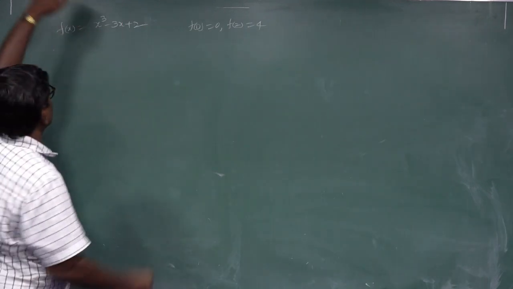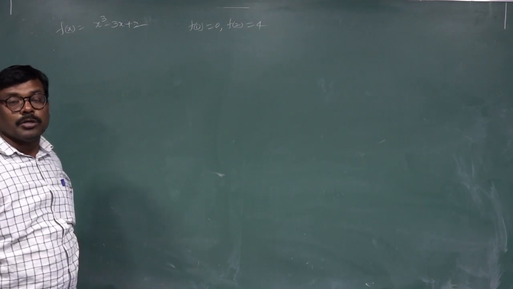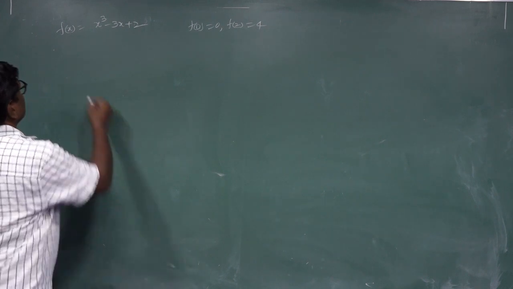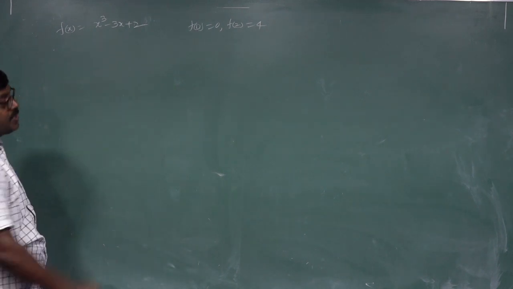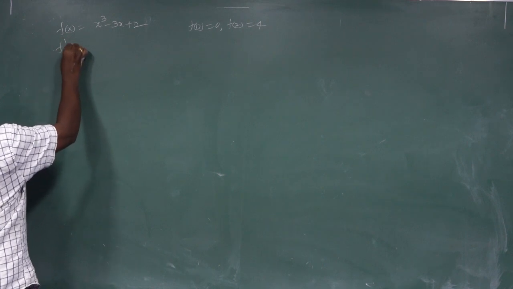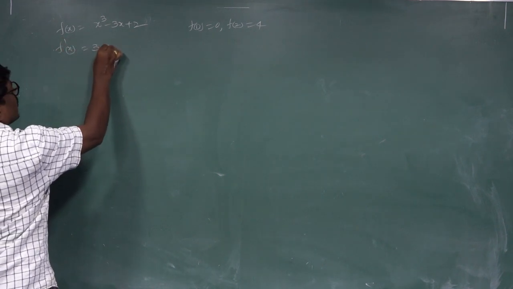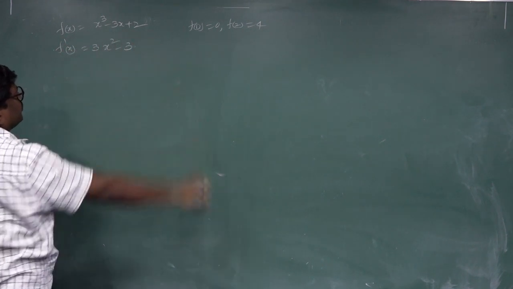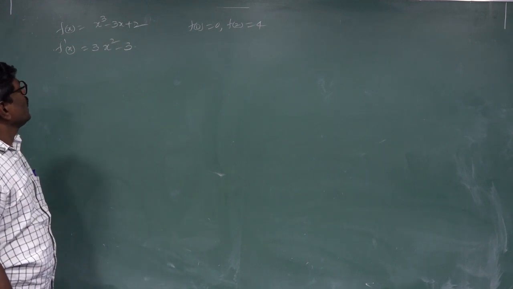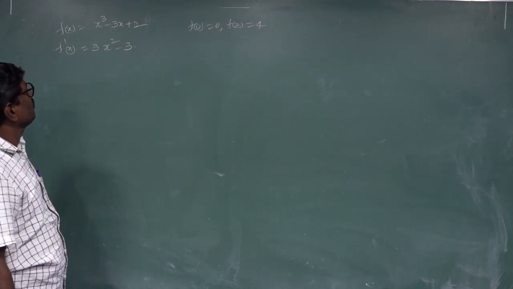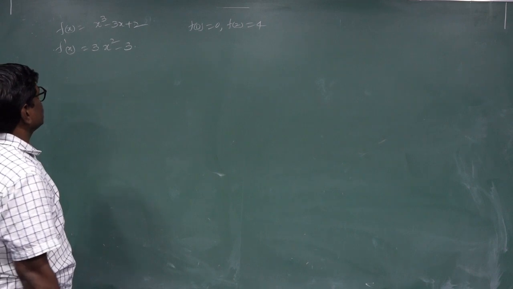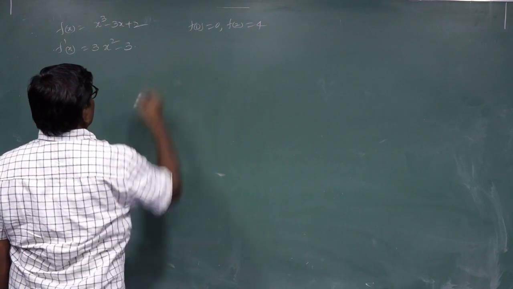Now f(x) equal to x cubed minus 3x plus 2. Take the derivative with respect to x: f'(x) equal to 3x square minus 3. Here a is equal to 0.